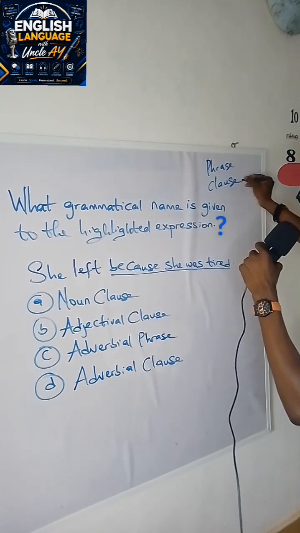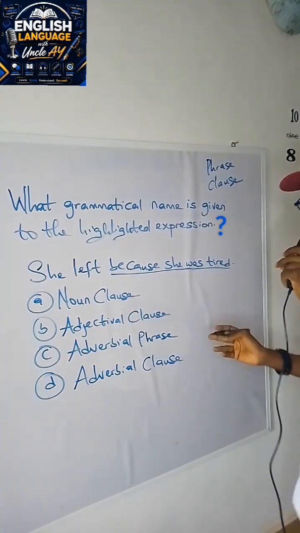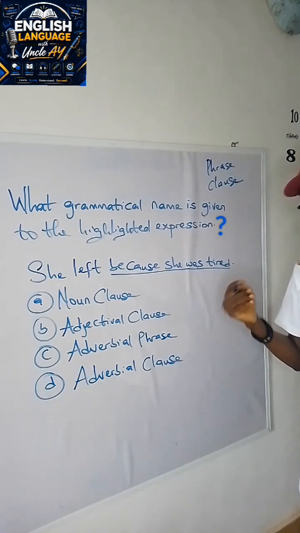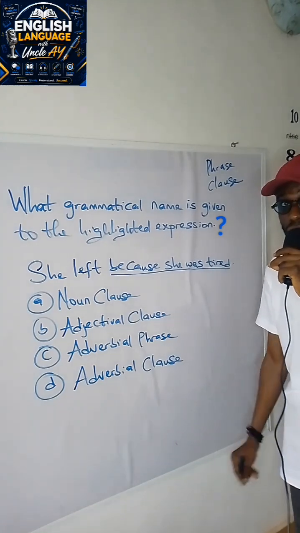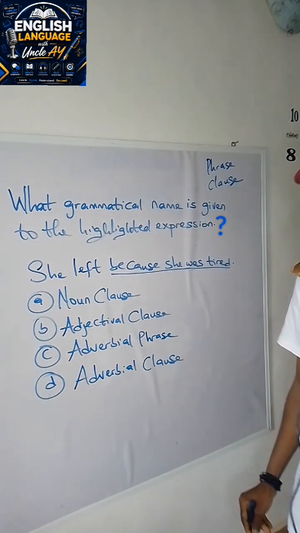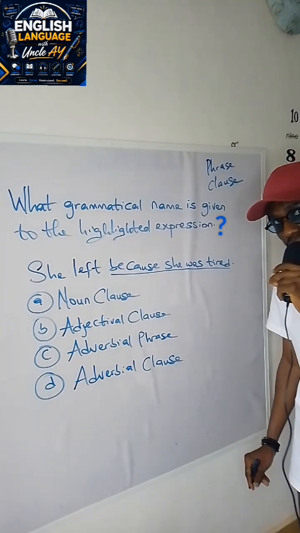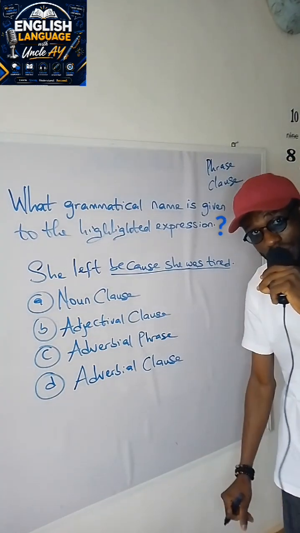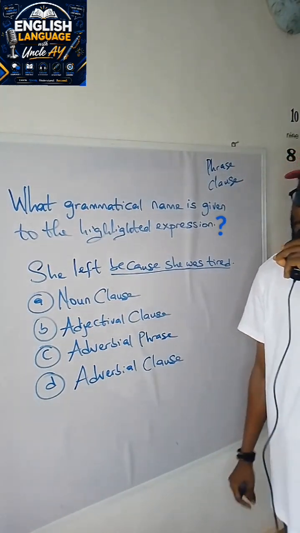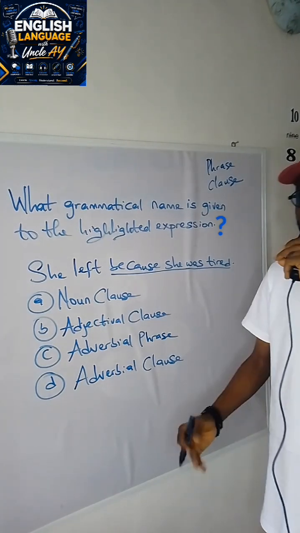So that said, the next thing we need to consider is if the highlighted expression is either a phrase or a clause. And I've talked about this in my previous videos. So what is a phrase? A group of words that does not contain a finite verb. And because it does not contain a finite verb, it is unable to make a complete idea, sense, thought, or expression. How about a clause? A clause is a group of words that does contain a finite verb. And because it contains a finite verb, it may or may not make a complete sense, idea, thought, or expression.